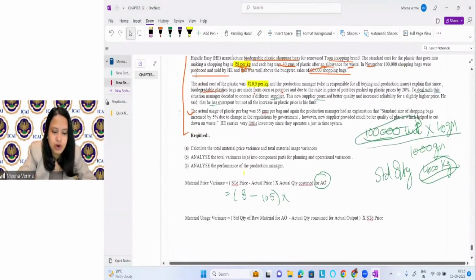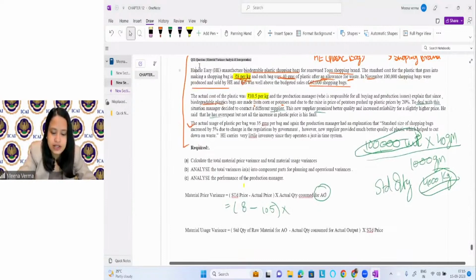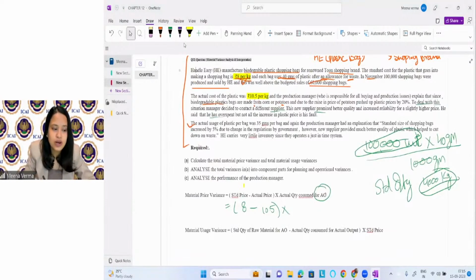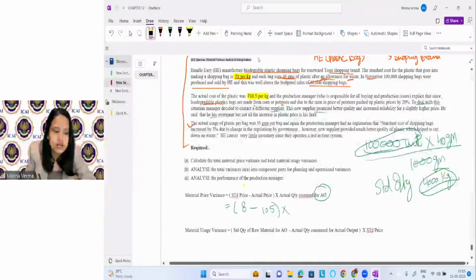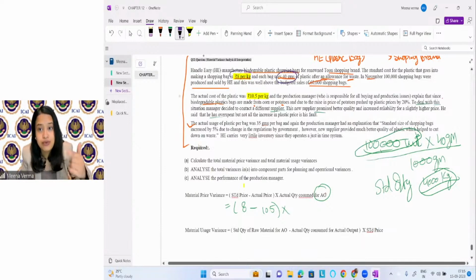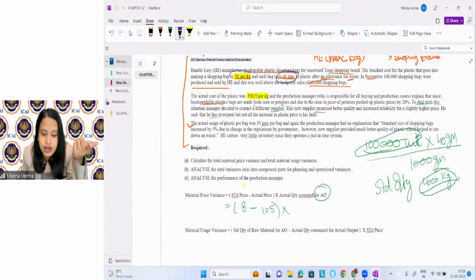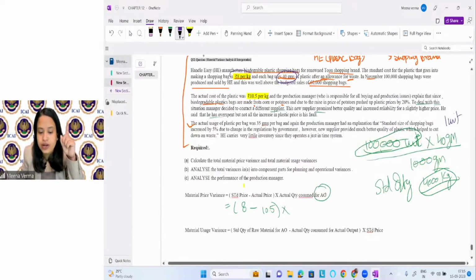What I have done, this is standard quantity of raw material required for actual output. For 1 unit, how much standard quantity of raw material is required? This much.